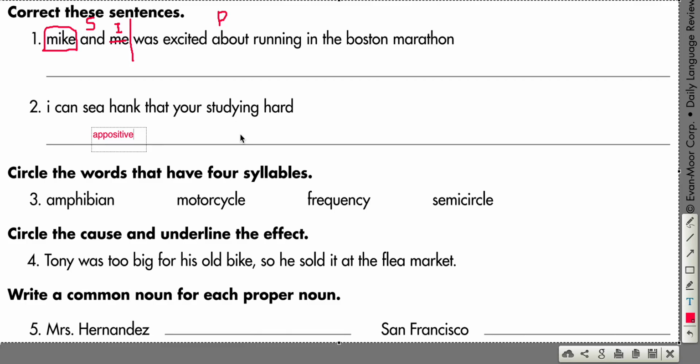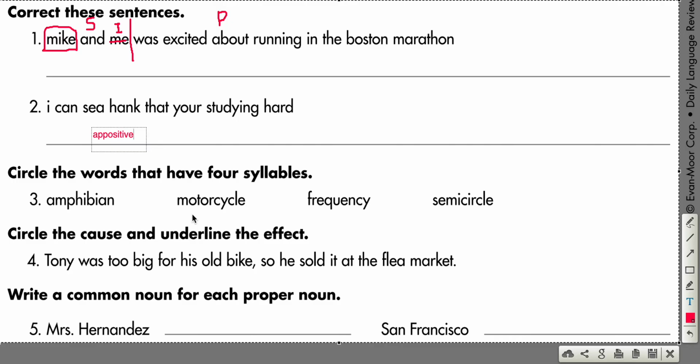So when we have that extra information, when we've directly addressed somebody in the middle of a sentence, we've got to have commas around it. So please, think about your commas. Okay, and then obviously the obvious stuff. Look at number three. Circle the words that have 4 syllables. That's pretty straightforward. Just count out the syllables as you say the word.